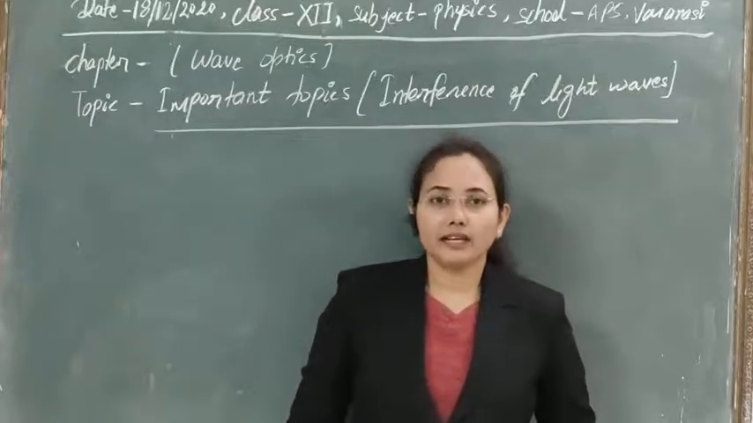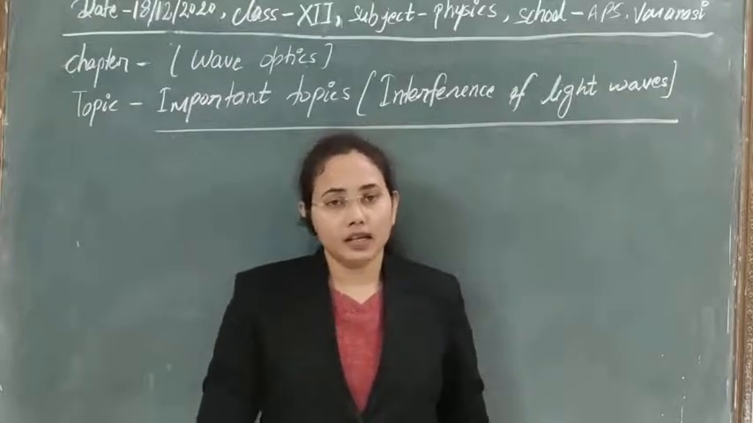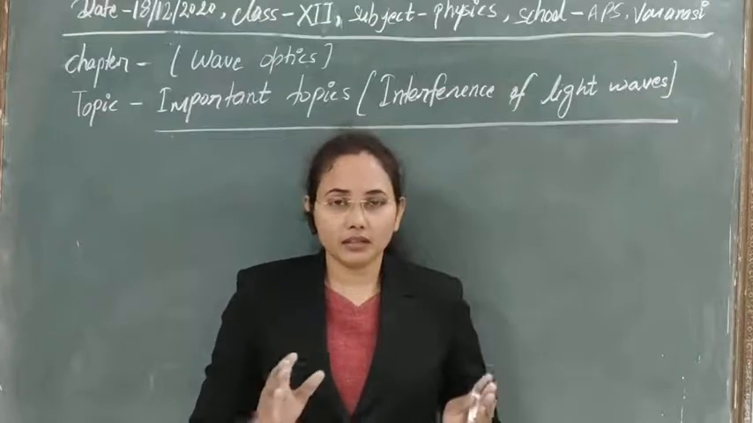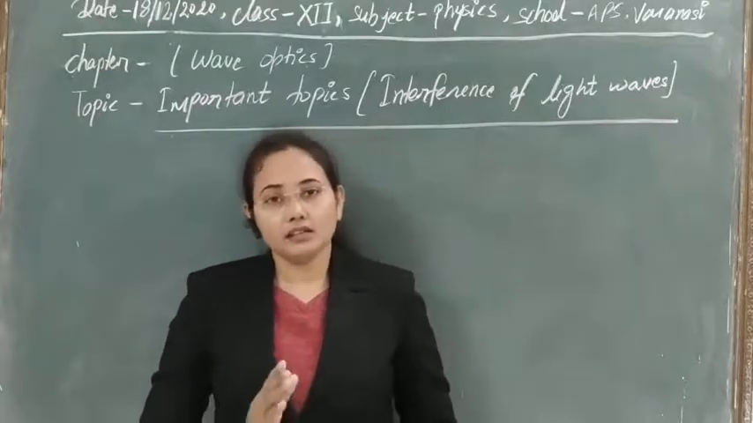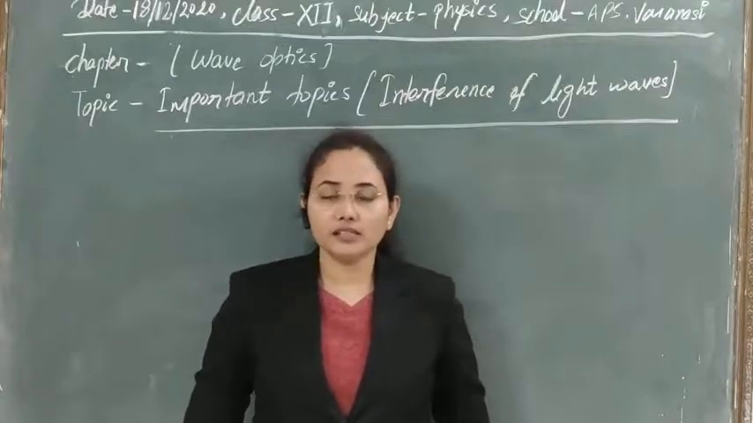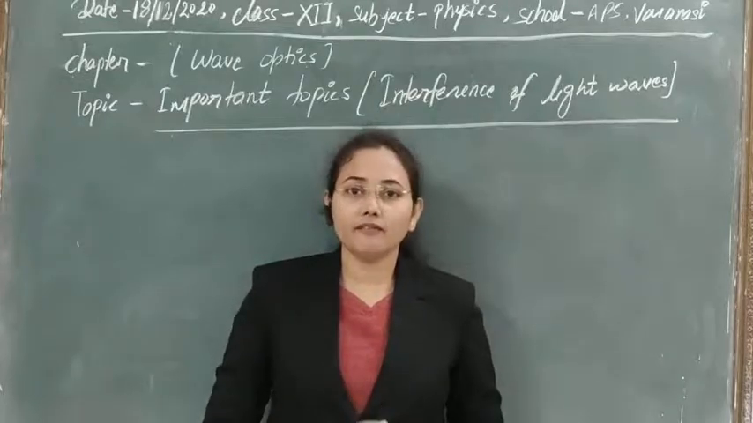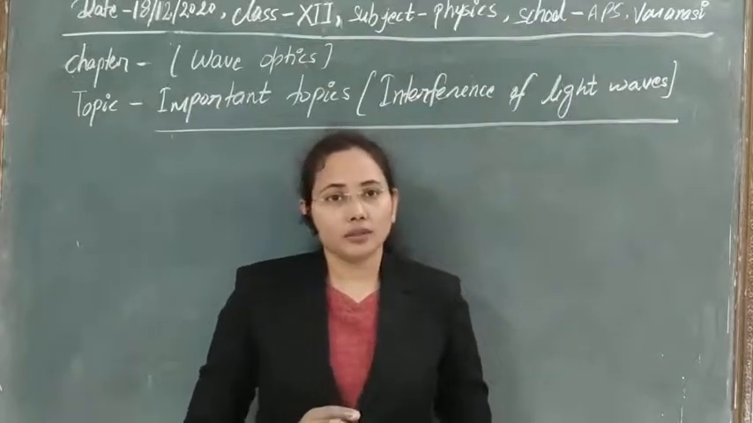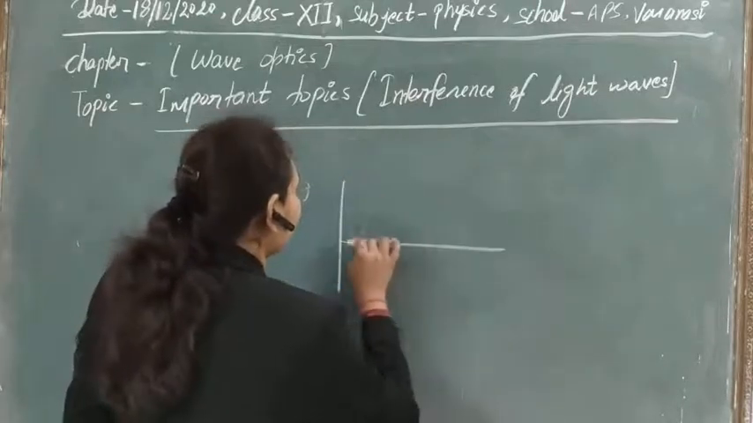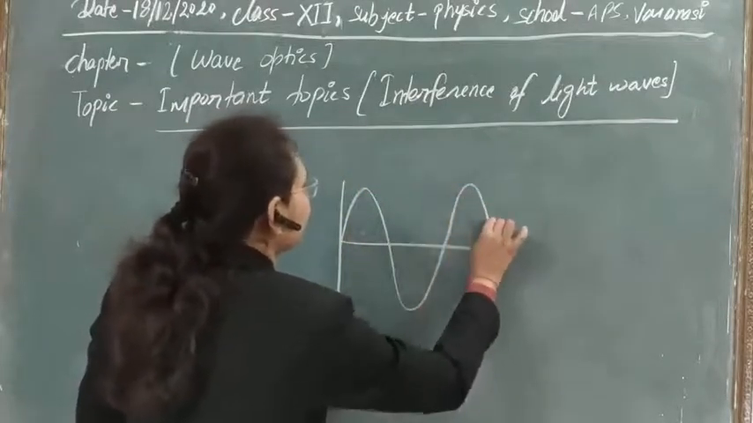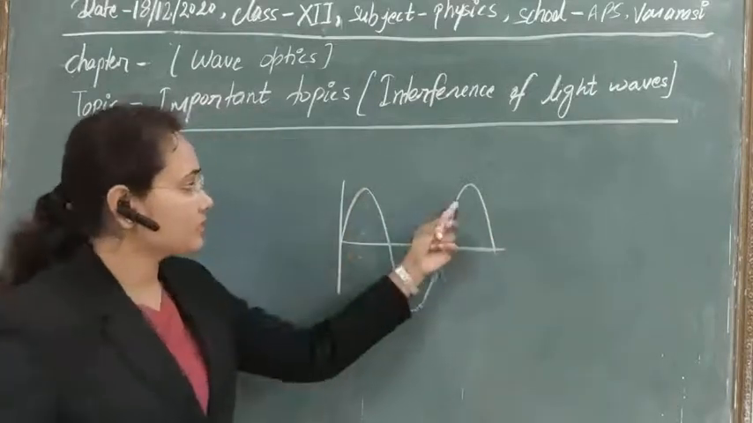And when will we get this condition? Here we are talking about light waves, and you know that light waves are transverse in nature, already you know this. We also know that transverse waves propagate in the form of crests and troughs. So continuous crests and troughs are produced in the case of a transverse wave. This is crest, this is trough, this is crest, again trough.